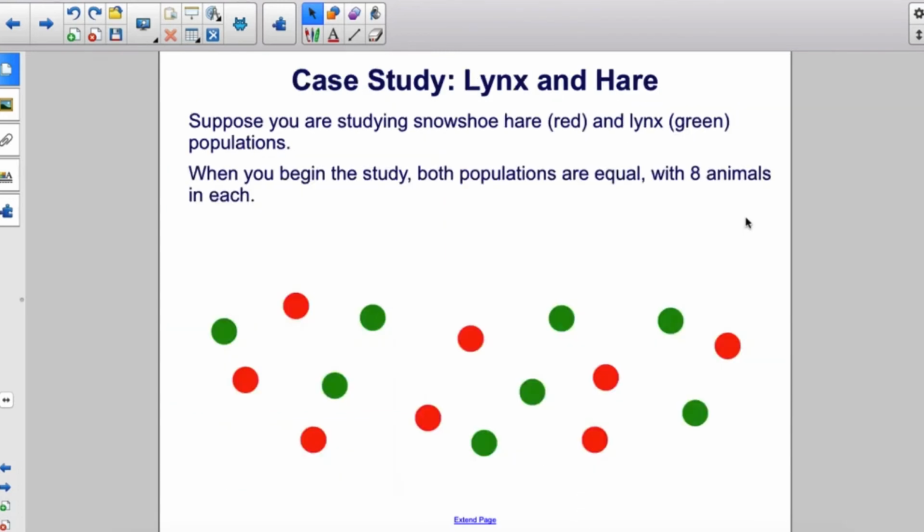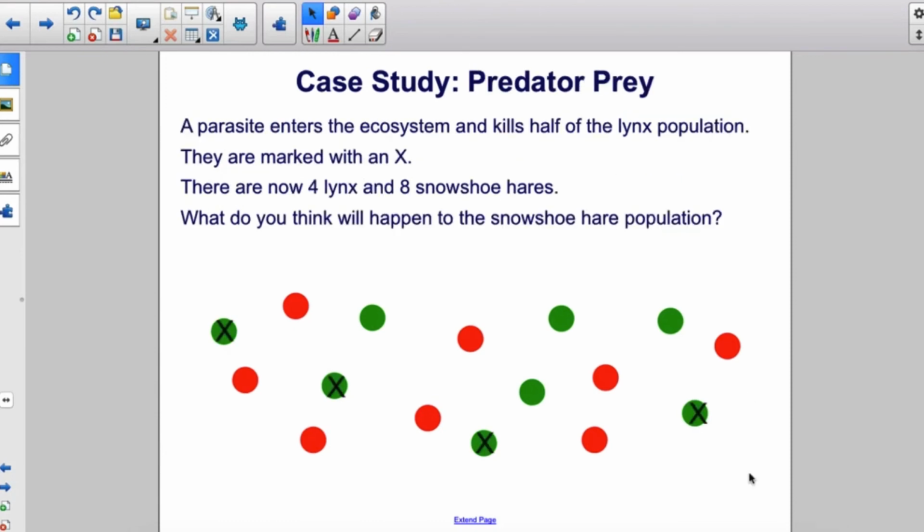Suppose you are studying snowshoe hare, in red, and lynx, in green, populations. When you begin the study, both populations are equal, with 8 animals in each. A parasite enters the ecosystem and kills half of the lynx population. They are marked with an X. There are now 4 lynx and 8 snowshoe hares. What do you think will happen to the snowshoe hare population?